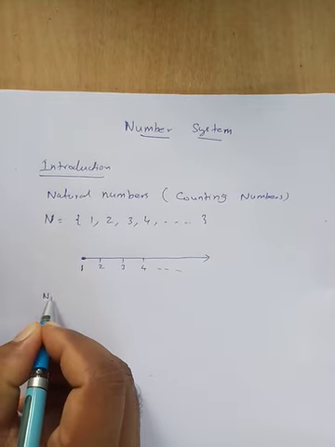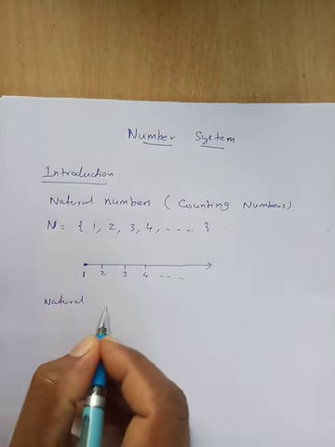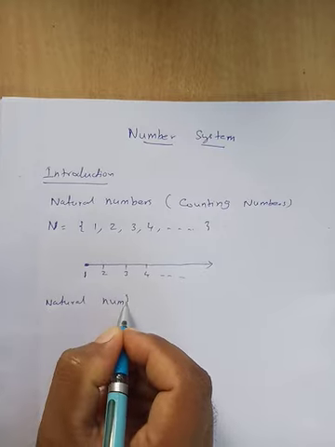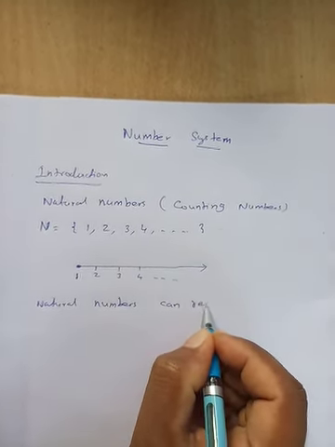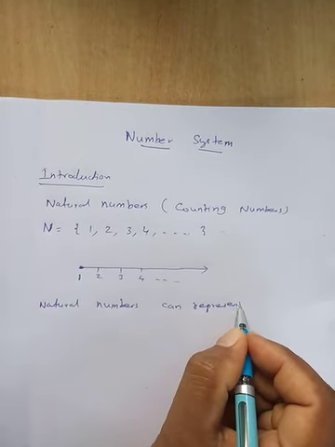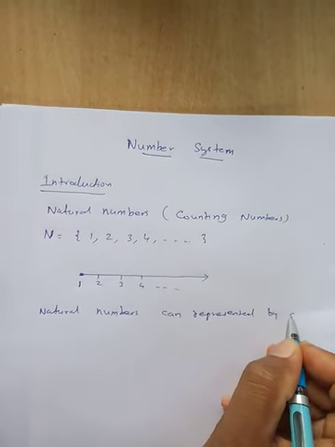Therefore, natural numbers can be represented by a ray.